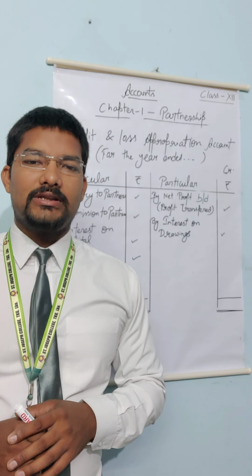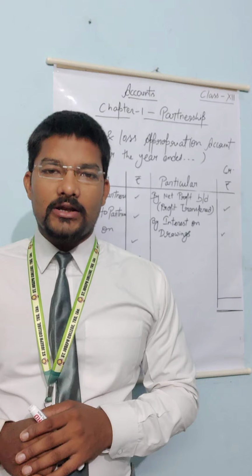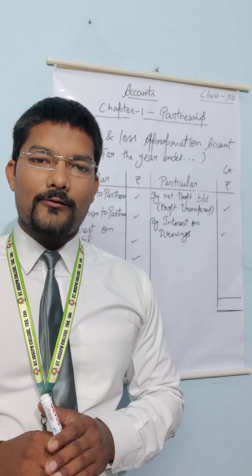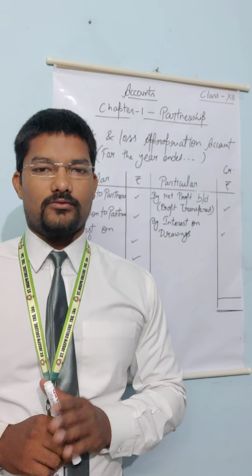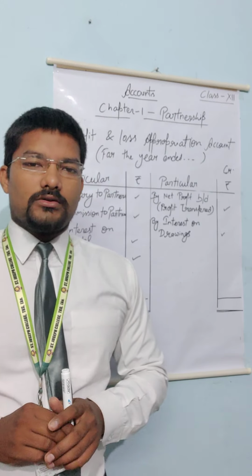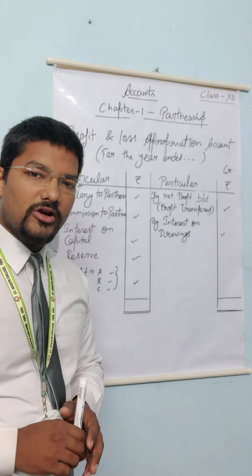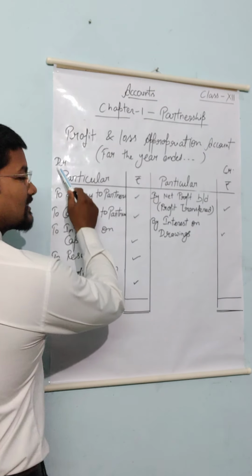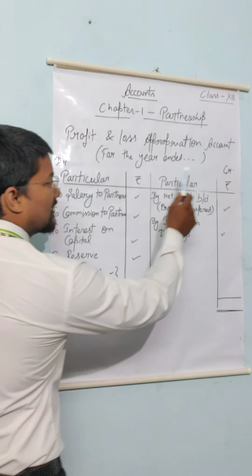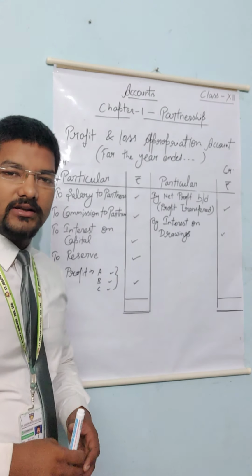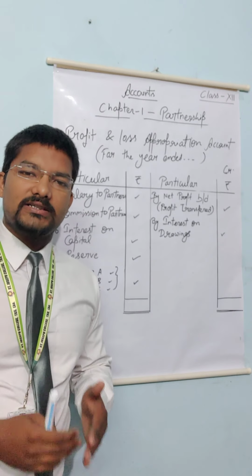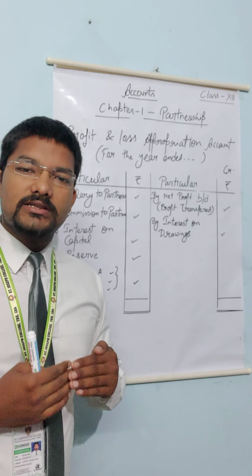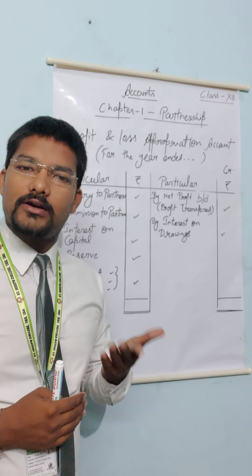For that purpose, there are some items which are recorded in a newly opened account, known as profit and loss appropriation account. So here is the format of profit and loss appropriation account. This is the debit side, expenditure side, and this is the credit side, income side. As we know the golden rule, assets, expenses, losses always have a debit balance, and liabilities, incomes and profits always have a credit balance.